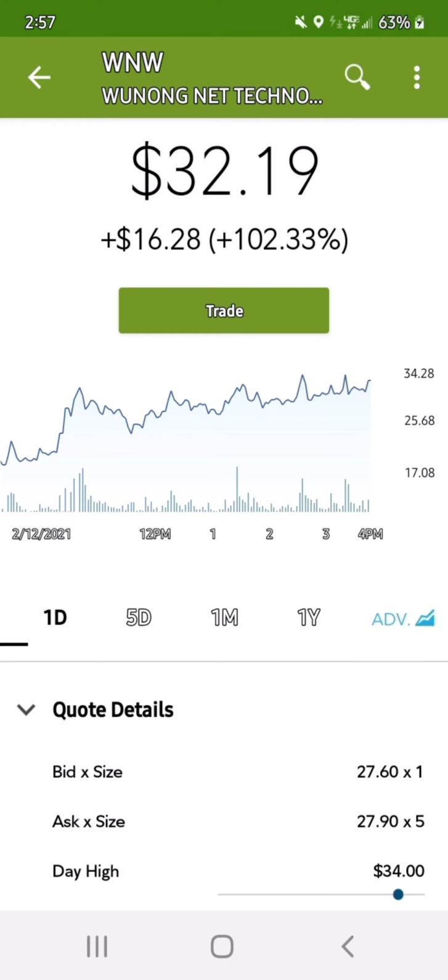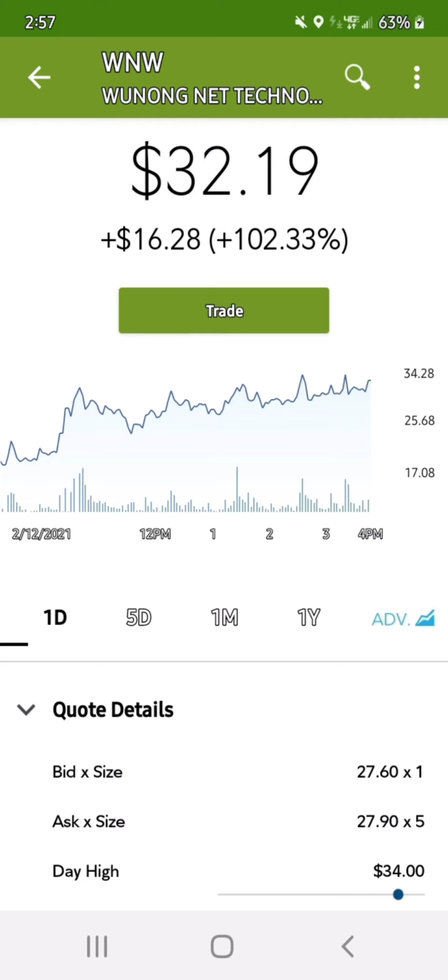GRT, earnings growth rate. GRT reflects a company's 1 to 3 year forecasted earnings growth rate in percent per year. WNW has a forecasted earnings growth rate of 1.00%, which VectorVest considers to be poor. EPS, earnings per share. EPS stands for leading 12 months earnings per share. WNW has a forecasted EPS of -5 cents per share.